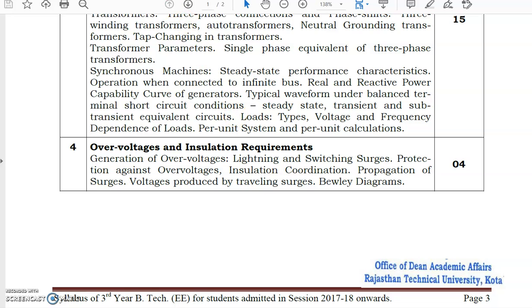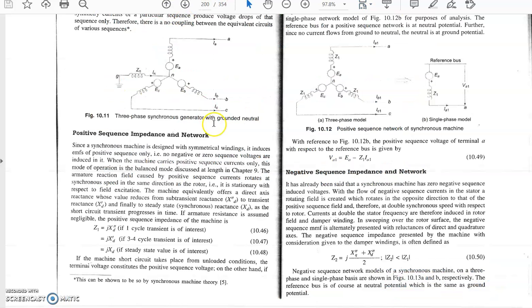Presently you just have to remember that the machine will offer three types of reactance whenever a short circuit or three phase fault occurs at the machine terminal. From the start, at the sudden short circuit for one cycle of transient, the machine will offer the sub-transient reactance, which is the lowest one, then the transient reactance, which is higher than the sub-transient reactance, and finally the steady state reactance.